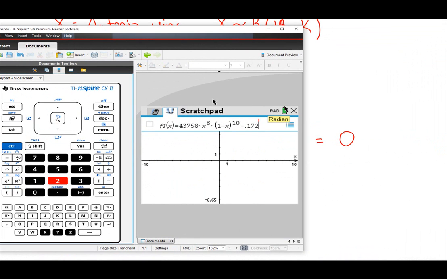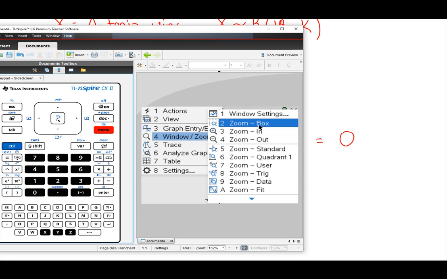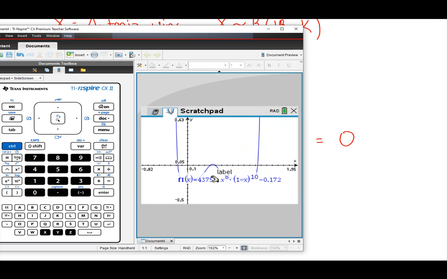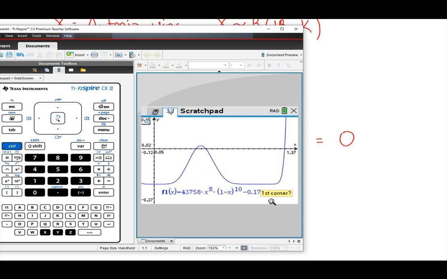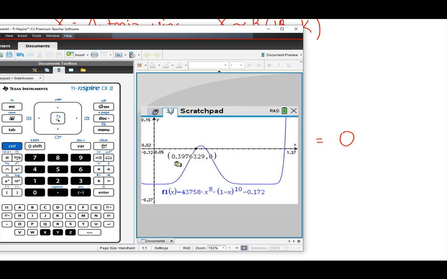So we just graph it, click enter, and we're going to need to zoom in a little bit. We care about these x-intercepts, right? So here's our equation, and we need to find these x-intercepts. The negative values we can ignore, that doesn't make sense. So let me zoom in a little bit more. I'm going to find all these x-intercepts. We've got this value here, this value right here, and this value over here. So it looks like we've got 3 possible solutions.